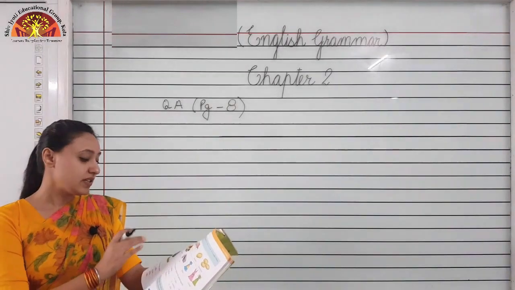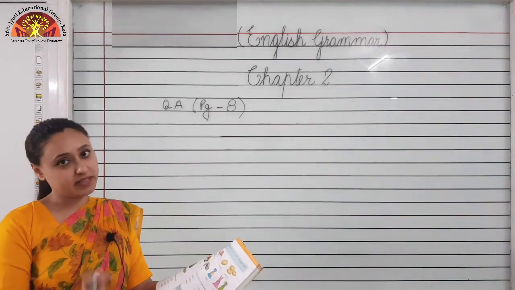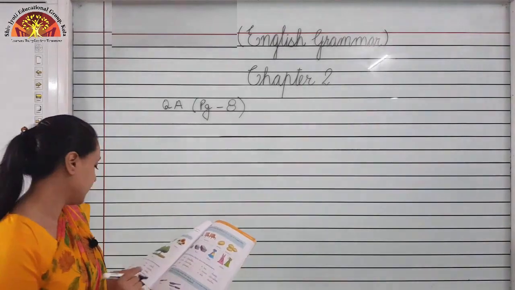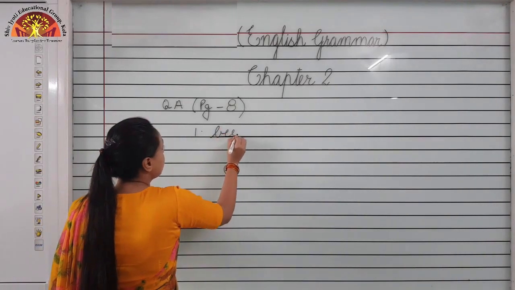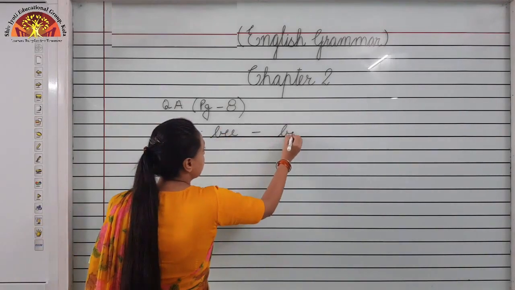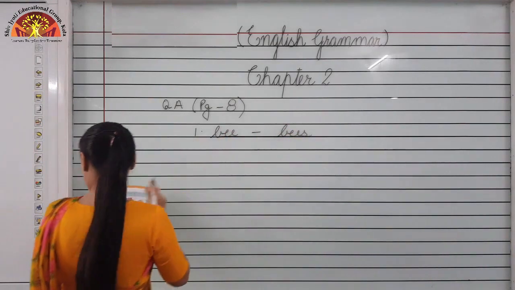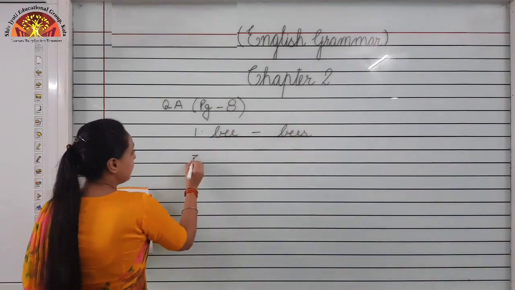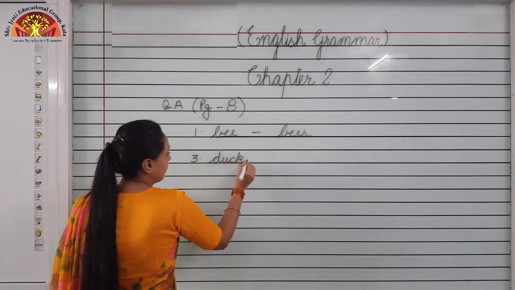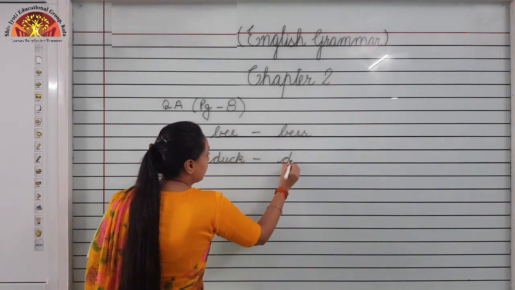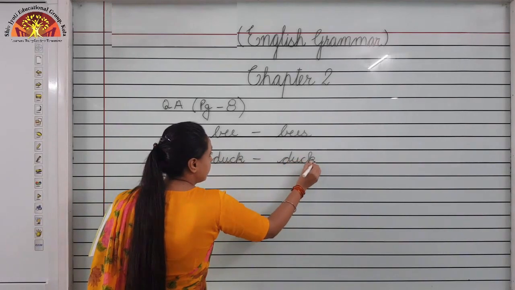Children, you have been given singular nouns. You have to make them plural by adding s. Now number 1, bee. When we add s, it will become bees. Number 3, duck. When we add s, it will become ducks.